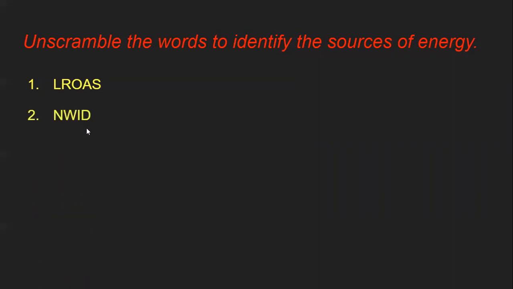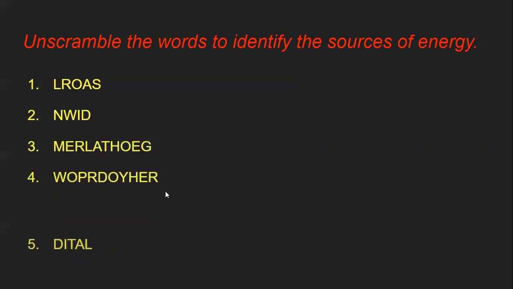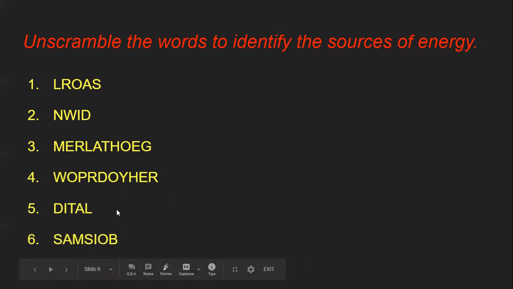There are a total of 6. I'll show you. These are scrambled words, but when you unscramble them, they are the names of sources of energy.